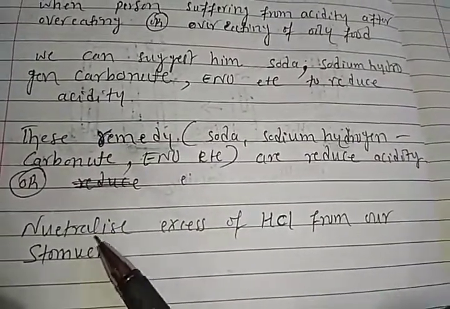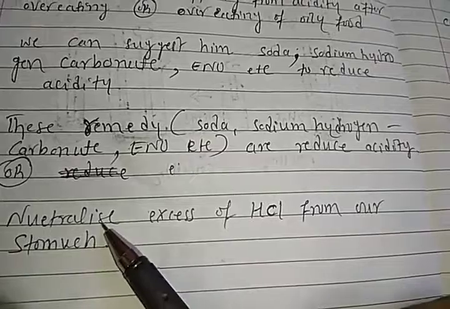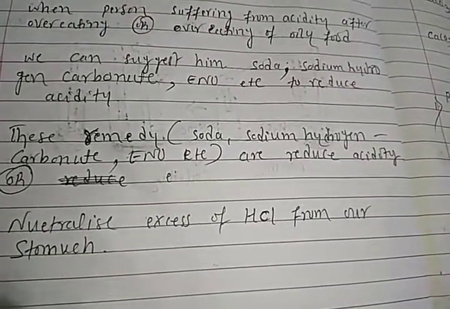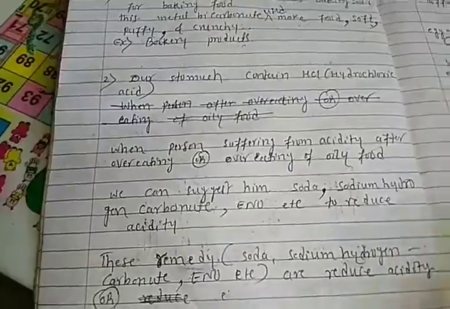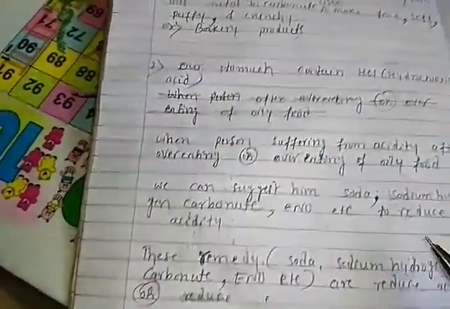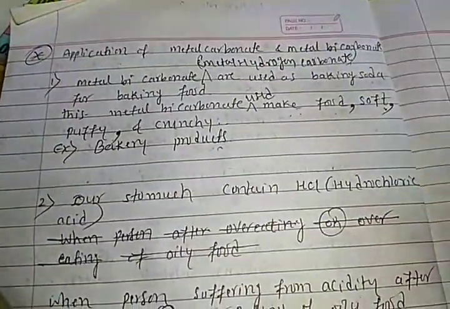So this we call neutralizing. So the number of HCl moles decreases in our stomach, which is called neutralizing the excess HCl. Right, students? So these are the two properties of sodium hydrogen carbonate. Right, students?